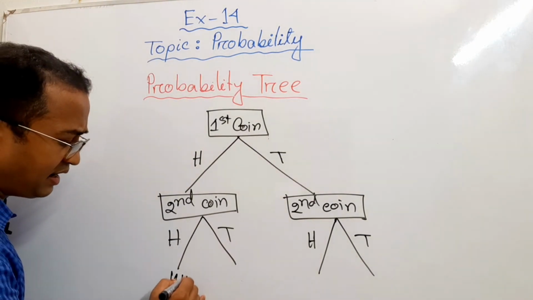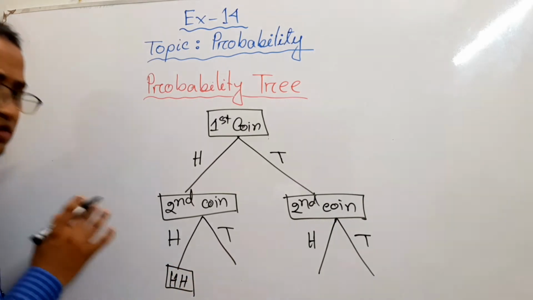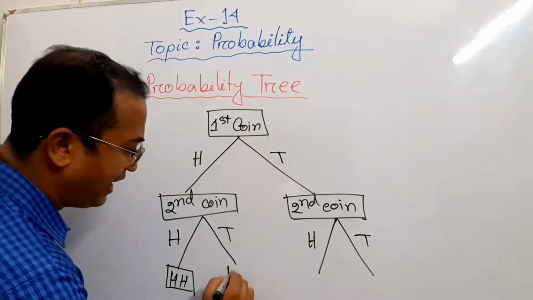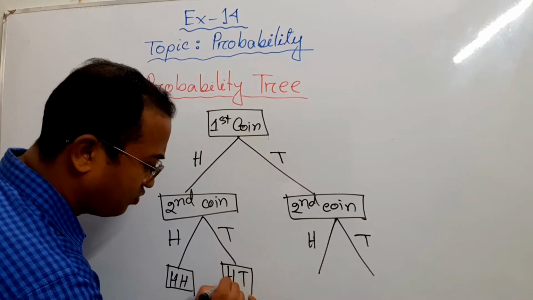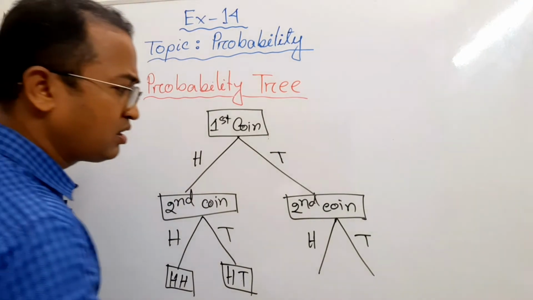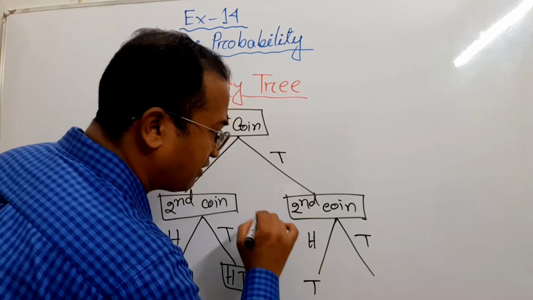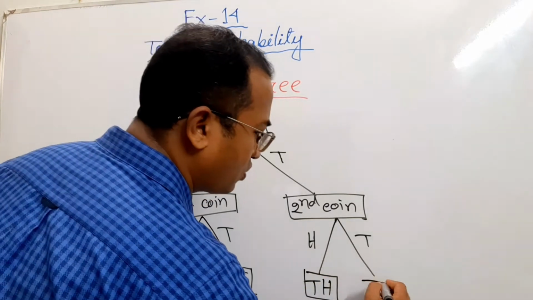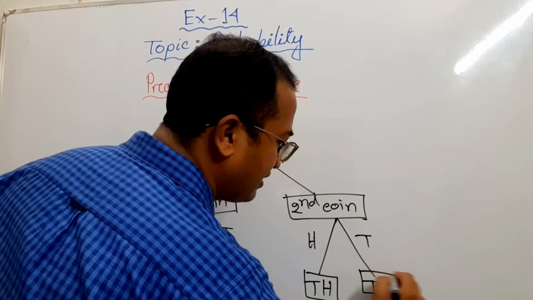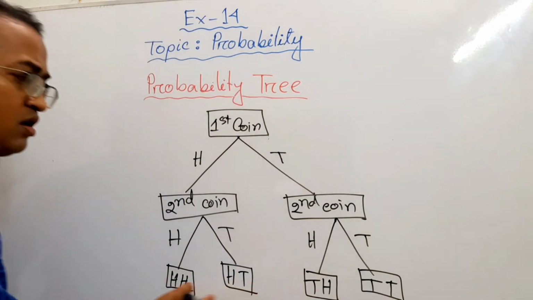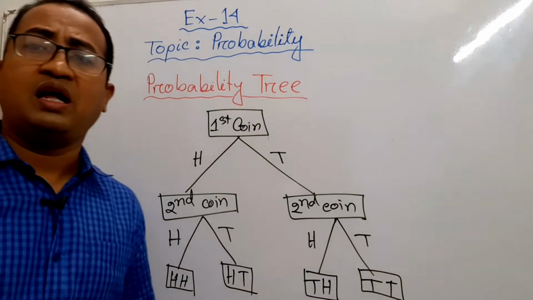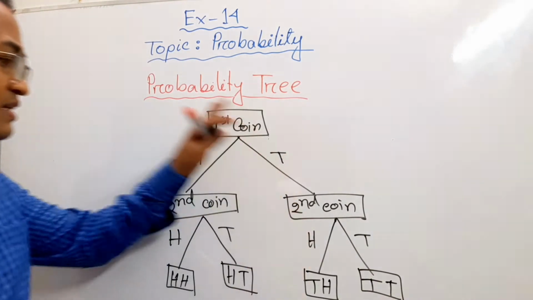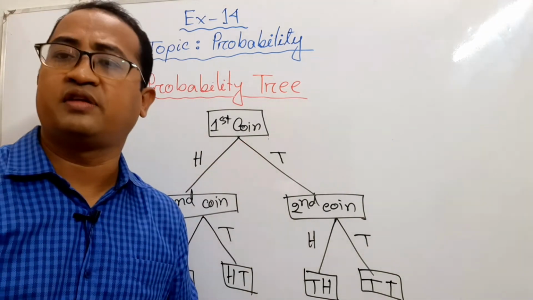It will be head and head. Maybe you will get 2 heads in 2 tosses, or you will get head and tail, 1 head 1 tail. Maybe you will get the first coin tail and the second coin head. Again you may get the result both tails. These are the possible outcomes, and these possible outcomes are known as the sample space, and this is the probability tree.